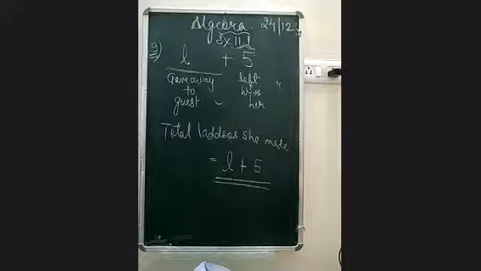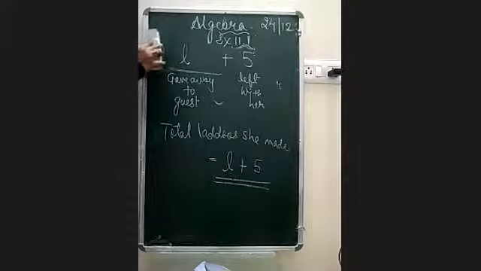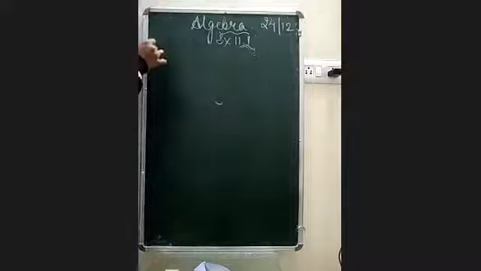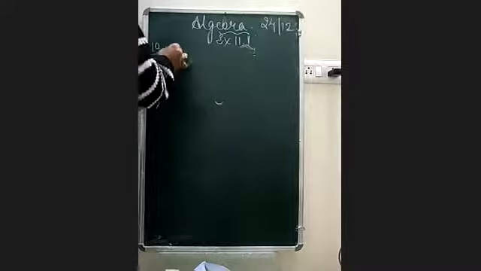I hope you people have got it. It would be L plus 5. It means the total laddus she made was L plus 5. Now, the last question I want to discuss, after that we will be ending the class. Question number 10 is: oranges are to be transferred from larger boxes to smaller boxes. A big box is given, and its oranges are taken out and put into smaller boxes.